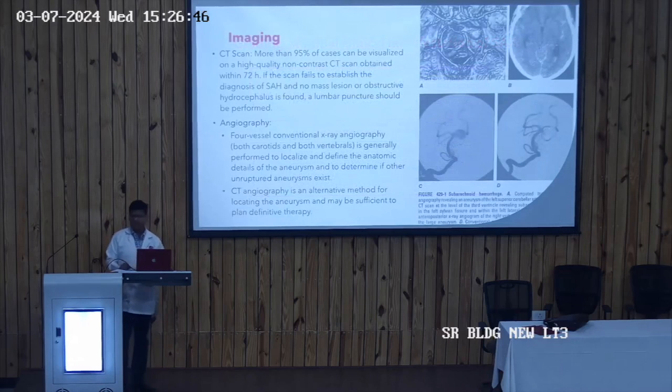And in the imaging, first of all, you should go for a CT scan, and the majority of cases of subarachnoid hemorrhage can be visualized on the CT scan. But if the CT scan is not able to make a diagnosis, a lumbar puncture can be done. And after the characterization of the subarachnoid hemorrhage, you should go for an angiography, which can be an MR angiography or CT angiography, which can give you a diagnosis whether the patient is suffering from a saccular aneurysm or not.